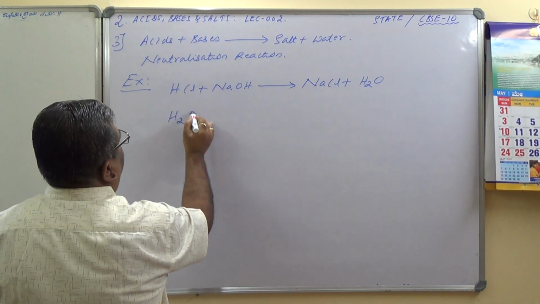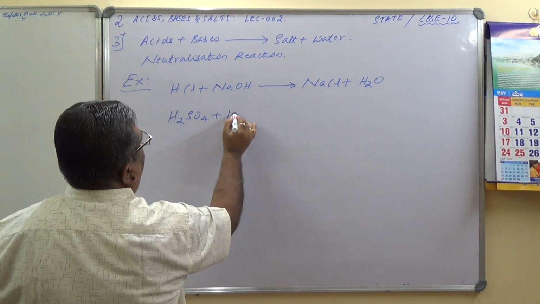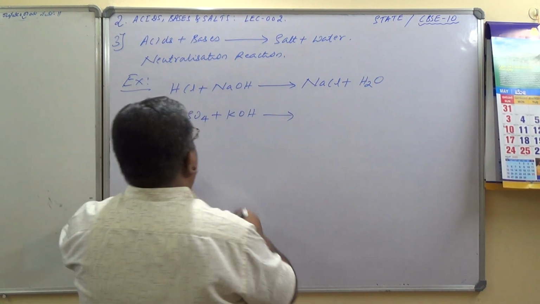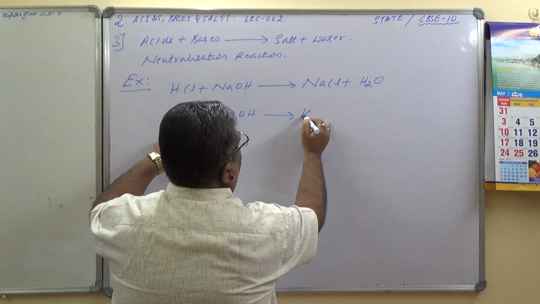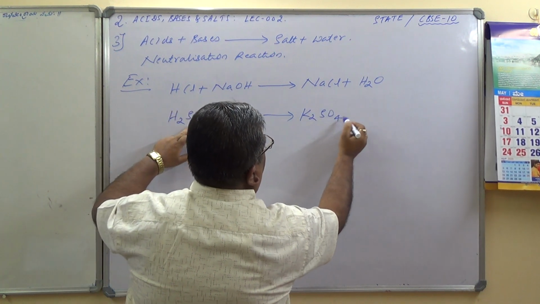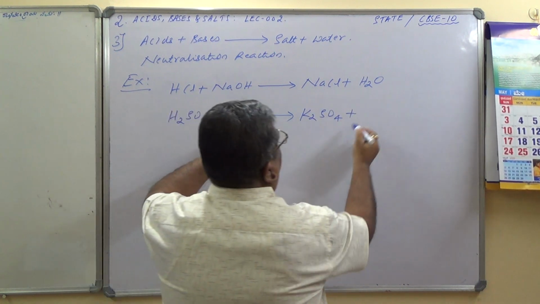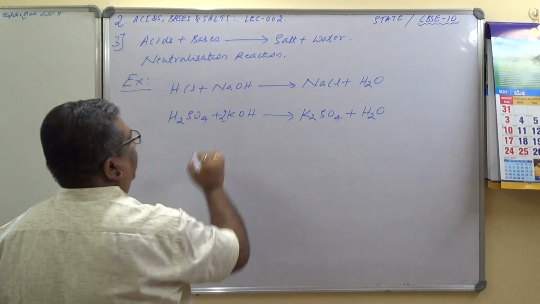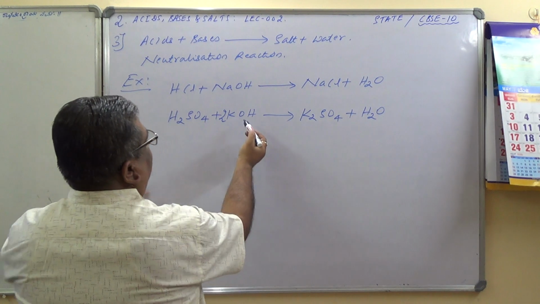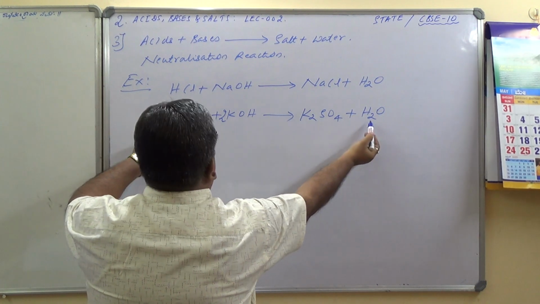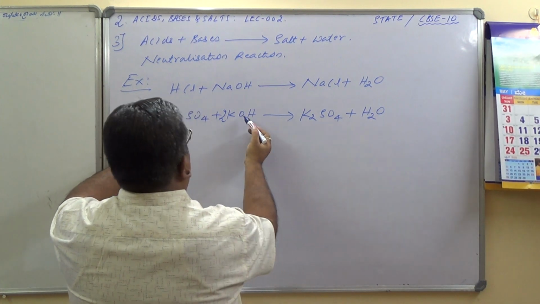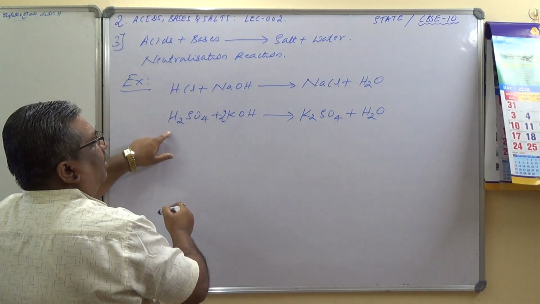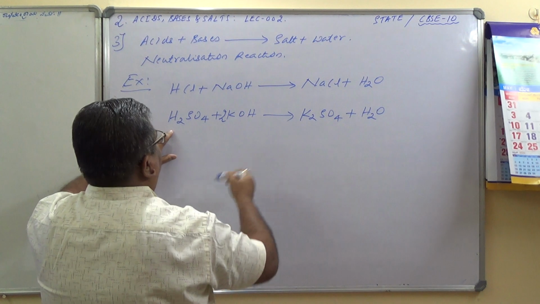Let me take another one. Sulfuric acid, H2SO4 plus potassium hydroxide. Let us see what you will get. Potassium sulfate, K2SO4 plus water. Is it balanced? 2 KOH. So hydrogen 2, oxygen 1 here, sulfate ion, and 2 potassium.